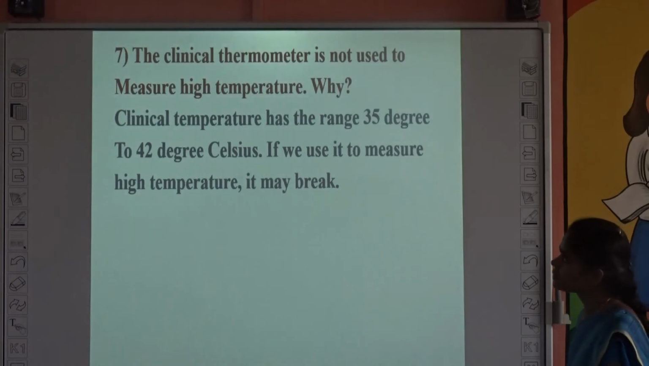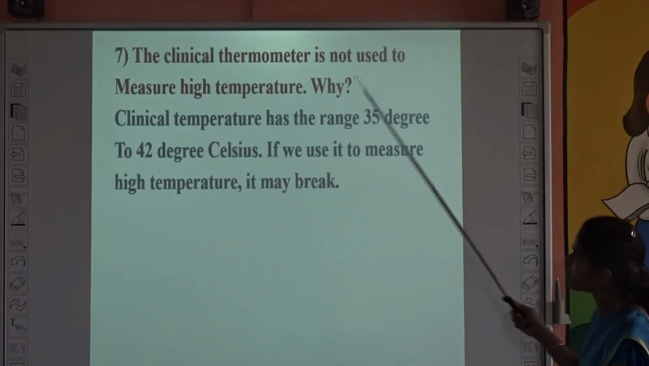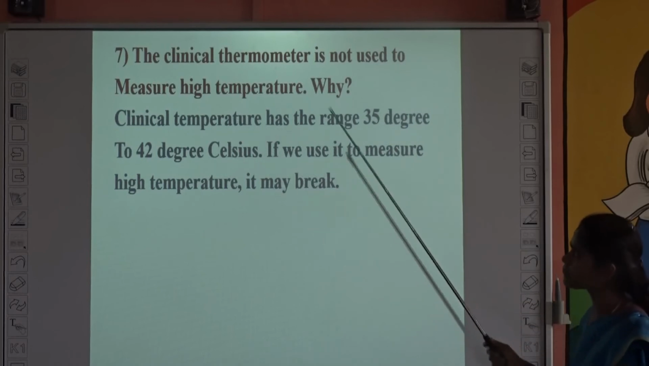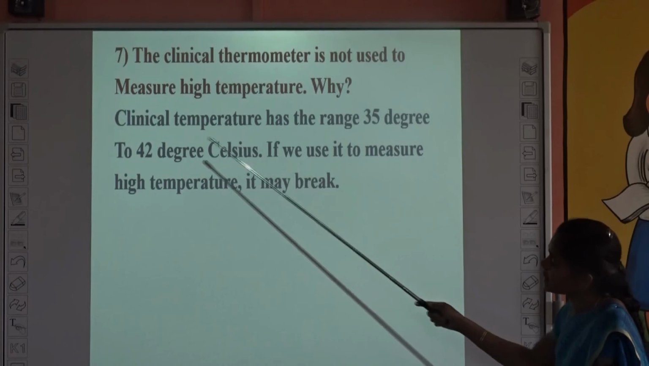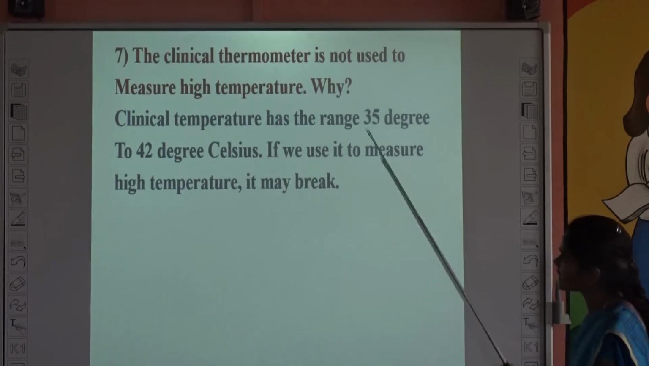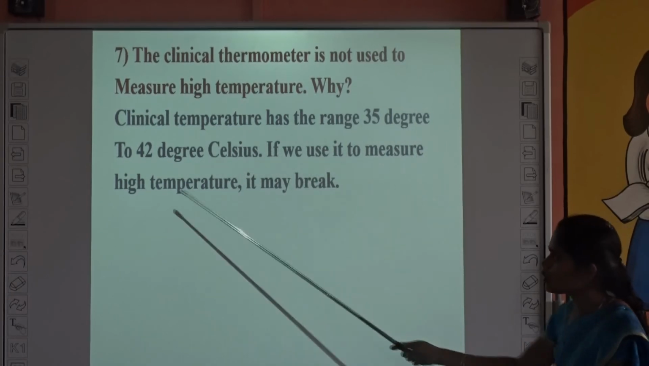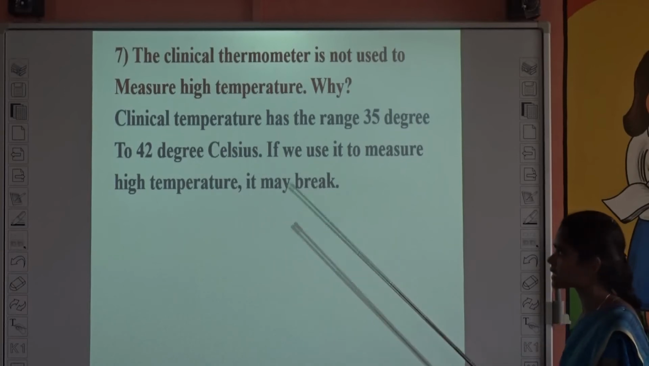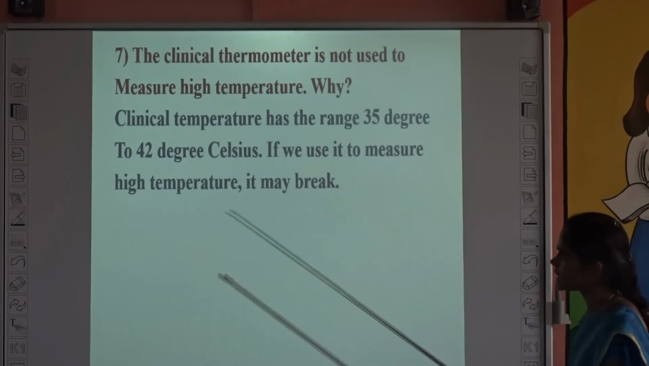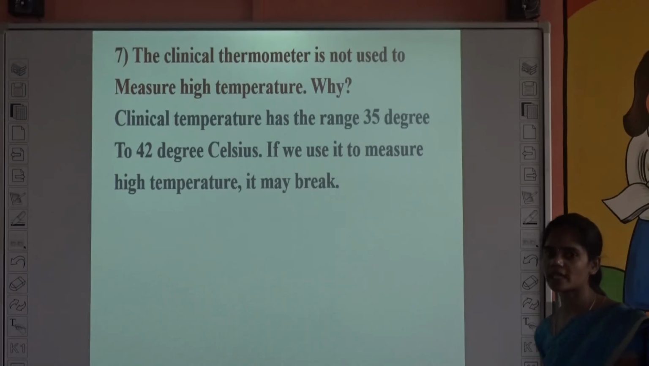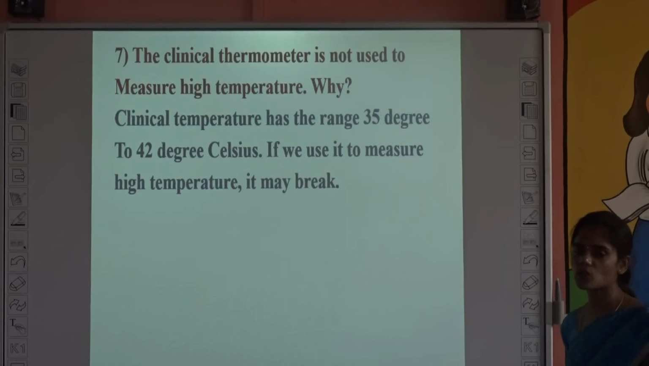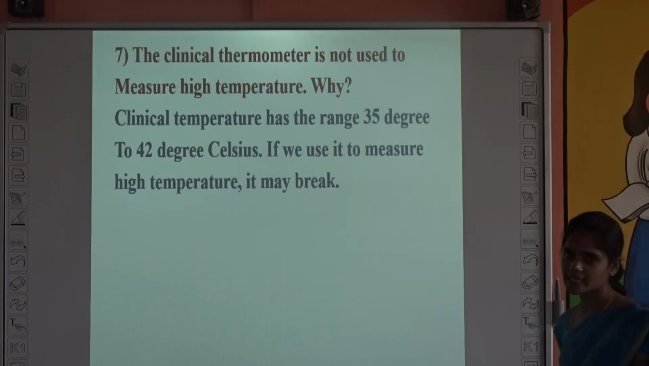And the next one, the clinical thermometer is not used to measure high temperature. Why? A clinical thermometer has the range 35 degrees to 42 degrees Celsius. If we use it to measure high temperature, then it may break. For this, we can use only a laboratory thermometer. A laboratory thermometer can measure temperature from 10 degrees Celsius to 110 degrees Celsius.